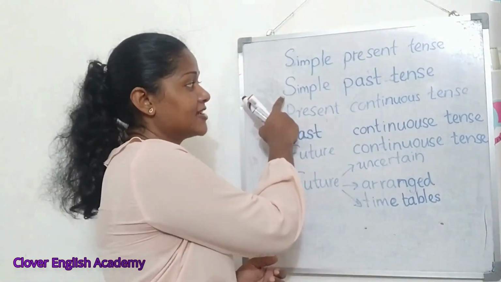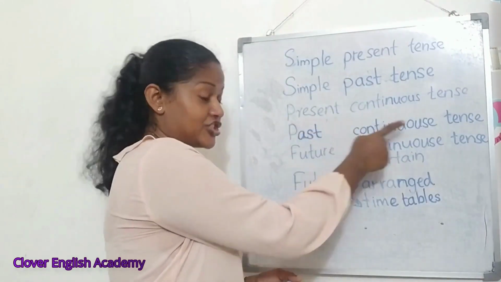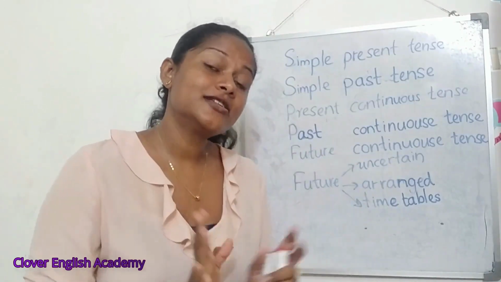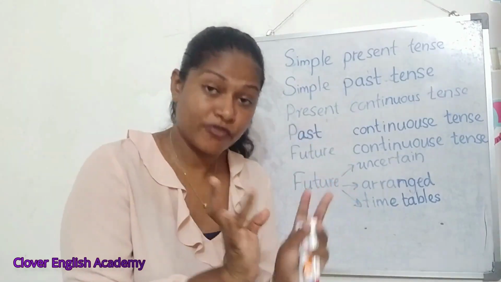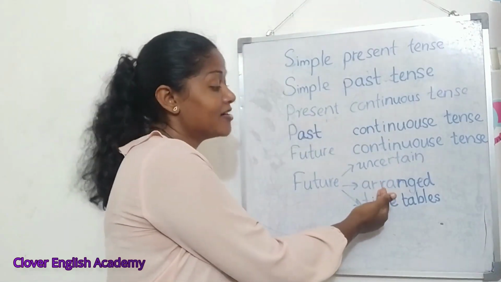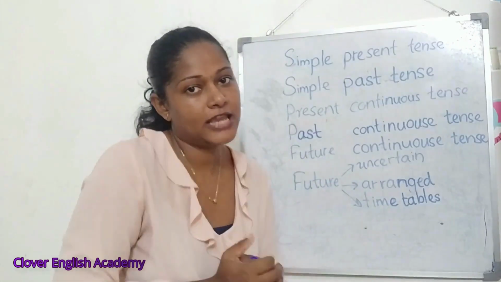Simple present tense, simple past tense, present continuous tense, past continuous tense, future continuous tense. And when considering the future, we talked about uncertain future, arranged future, and also timetables. How to talk about timetables.